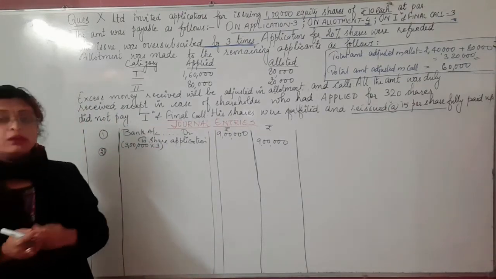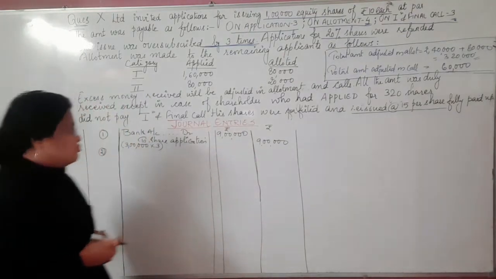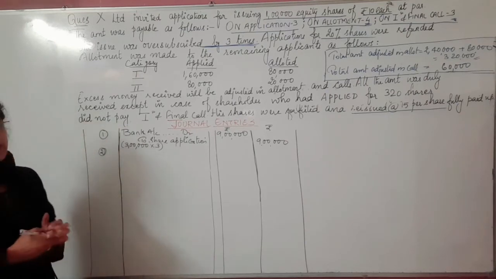3 lakh into 3, multiplied with the installment, here it comes as 9 lakhs. 9 lakhs will be the total value. Okay, now the next thing here: though the company has received an extra amount, you know the requirement and the limit of the company.